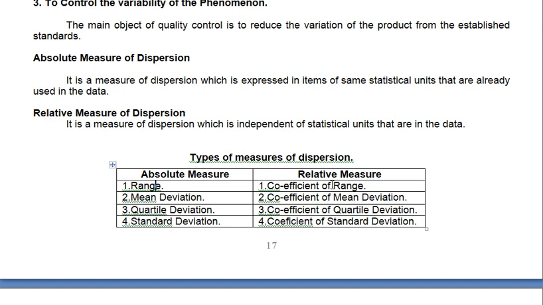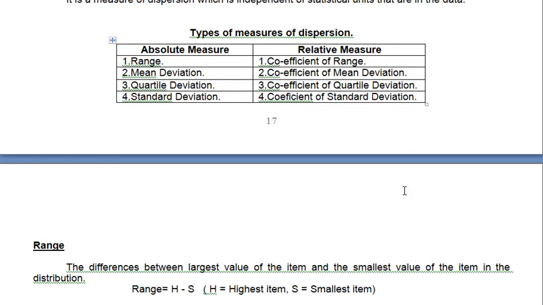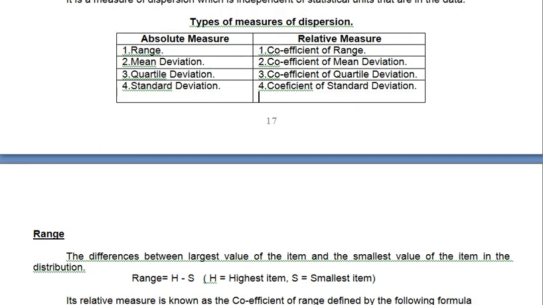Range: its relative is coefficient of range. Mean deviation: its relative is coefficient of mean deviation. Quartile deviation: coefficient of quartile deviation. Standard deviation: coefficient of standard deviation, right? So one more is there, which is very important: coefficient of variation, shortly called CV. We will discuss this one in the problem area.